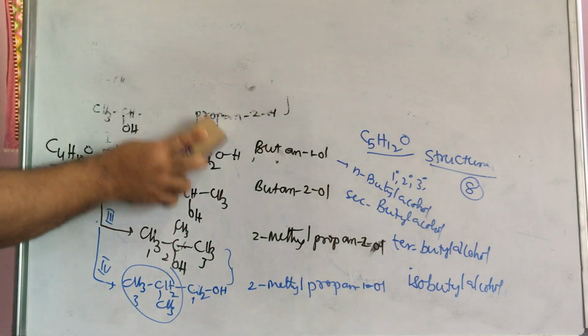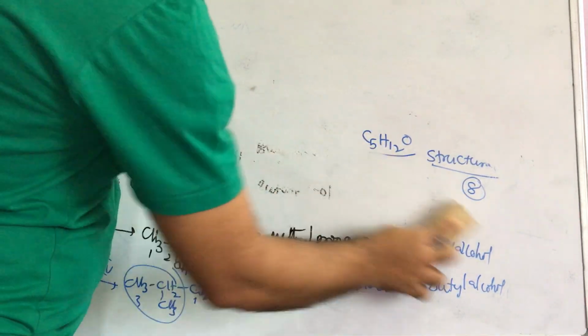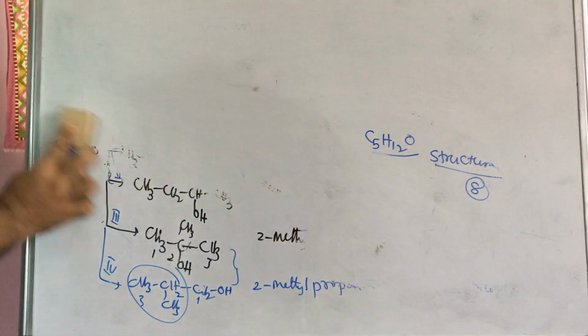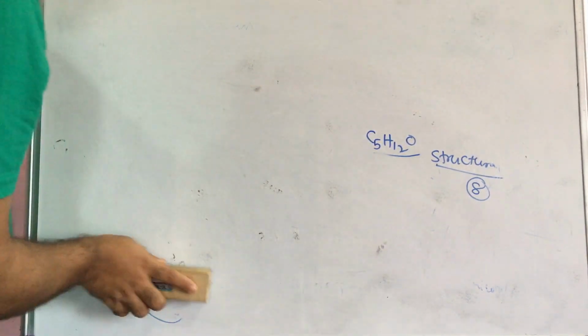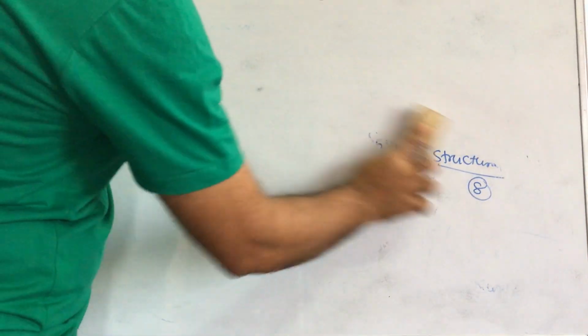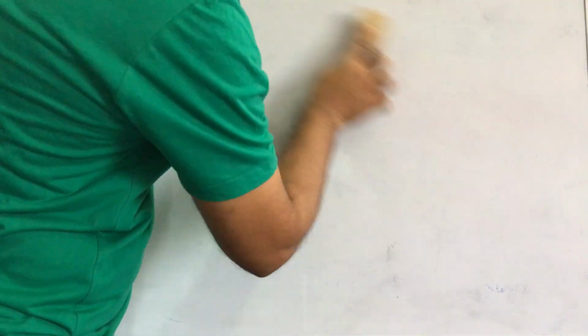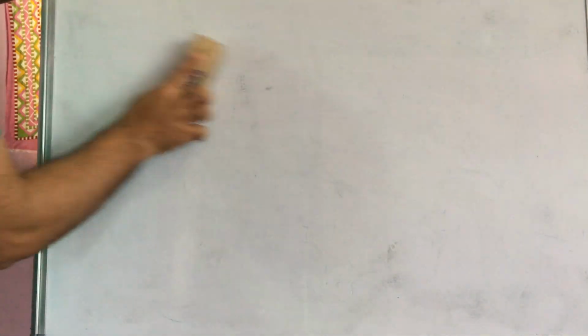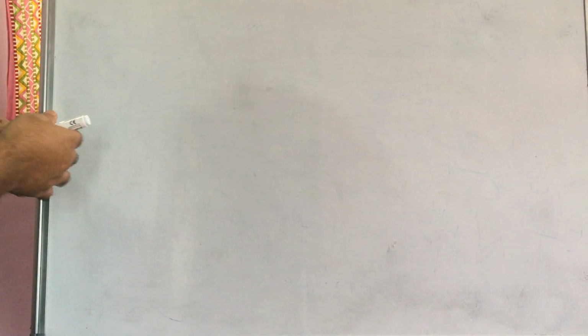C5H11Cl. There Cl or bromine will be there. So remove the bromine and add the hydroxy group. That is the same question, but here a hydroxy group will be there. That is the difference between that question and this one. There also the classification will be primary, secondary, tertiary. Here also classification, that is also structural isomerism.